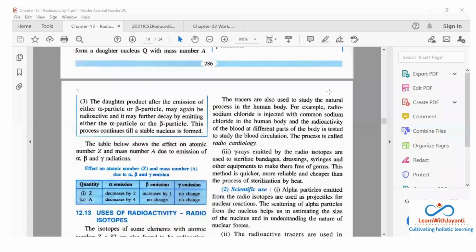So certain viruses or bacteria, मतलब सोचो sunlight से भी जिसको कुछ फर्क नहीं पड़ता, they die because of gamma radiation. So sometimes you use gamma rays for sterilizing bandages, dressings, syringes and other equipment to make them free of germs. This method is quicker and more reliable and cheaper because आपको फिर heat generate करना नहीं पड़ेगा. So to generate heat आप क्या क्या use करते हो? Either you will be using some gas to generate the heat or you will be using electricity. That is more expensive. So gamma rays बहुत easily मिलता है.